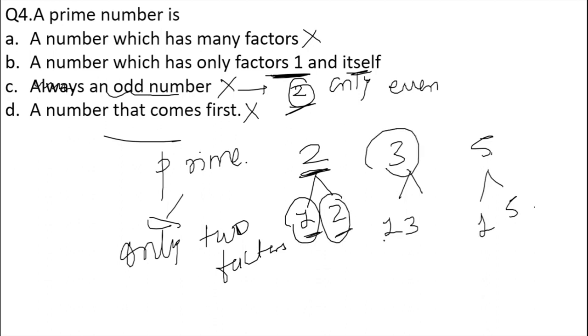3 comes in the table of 1 and 3. Similarly, 5 comes in the table of 1 and 5. It means there are only 2 factors, and among these 2 factors, one factor is 1 and the other factor is the number itself. Hence this is the correct answer to the given question, option number B: a prime number is a number which has only 2 factors, and among those 2 factors, one is the number itself and the other factor is 1.